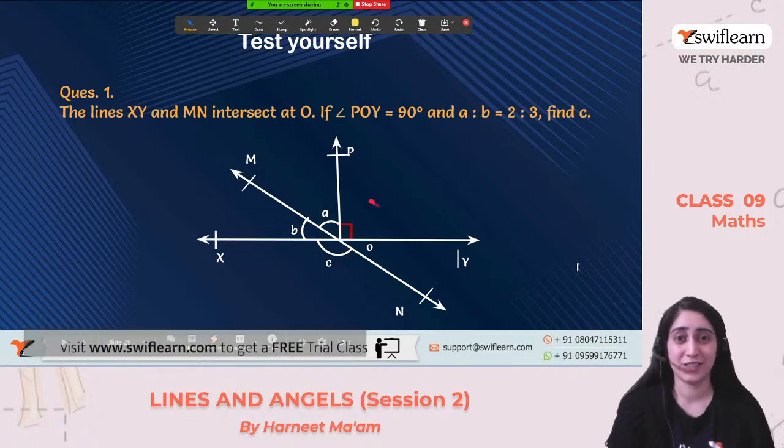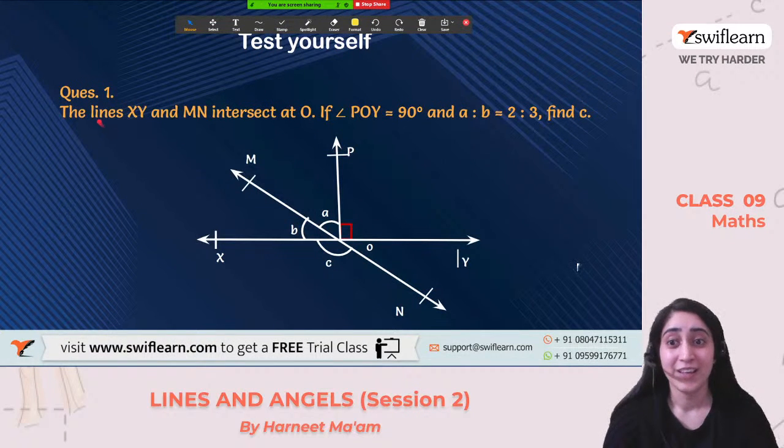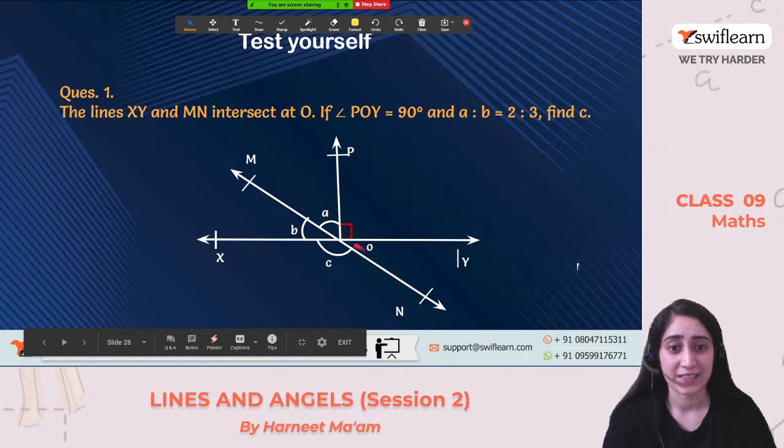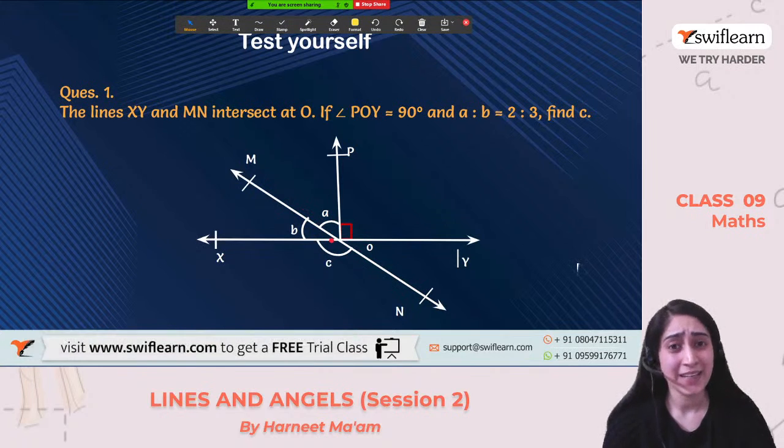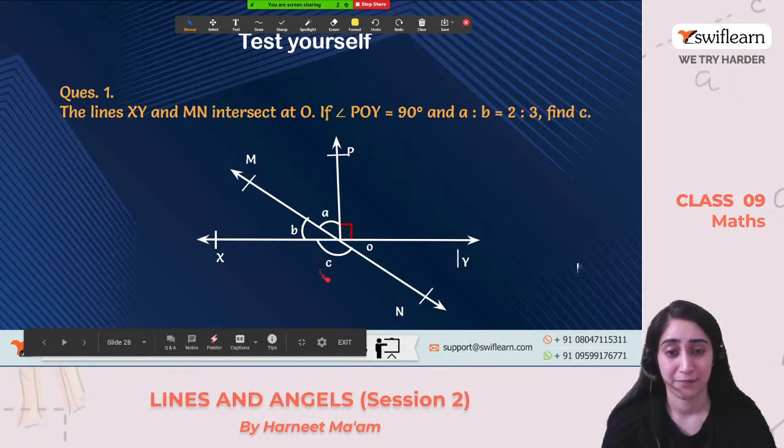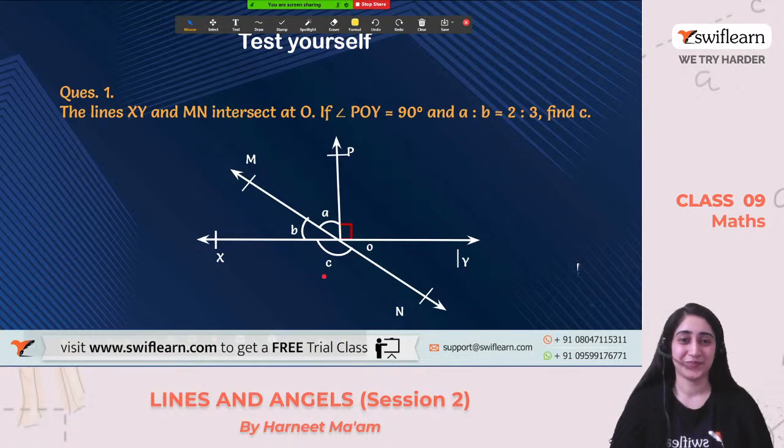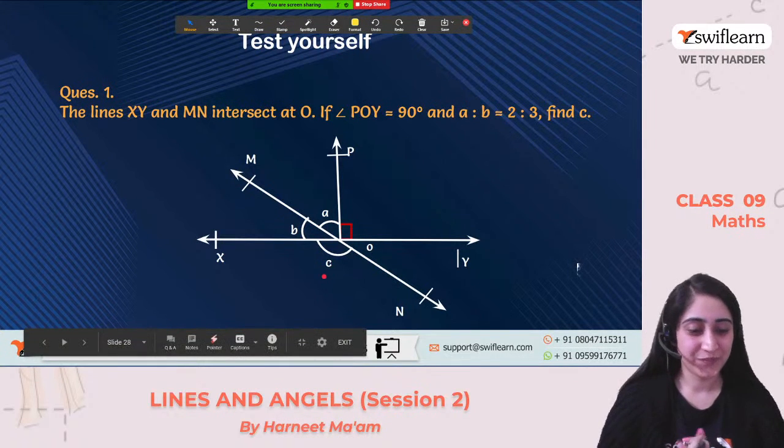So this is test yourself. This you have to do. This is your question right now. The lines XY and MN intersect at point O. Now it's given that angle POY is 90 degree. And it is also given that the angles A and B are in the ratio 2:3. We have to find the value of C. Now, how will we do this? Think over it. Tell me quickly. How will we do this?